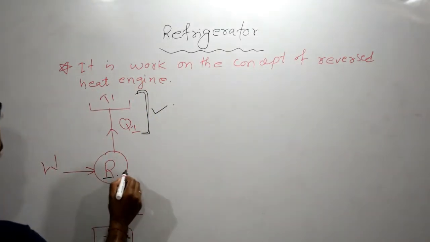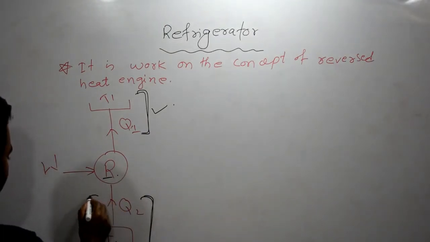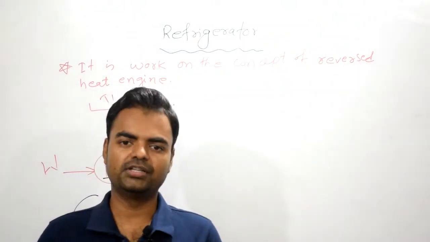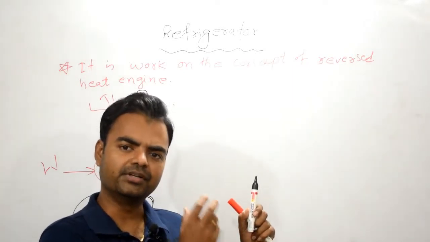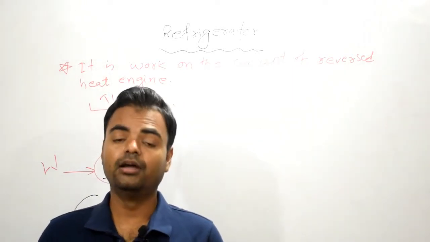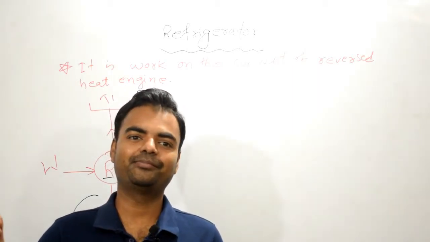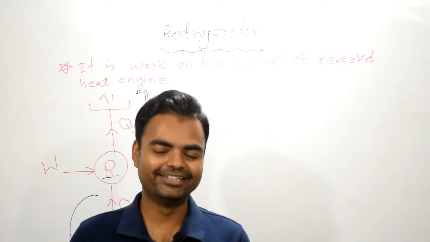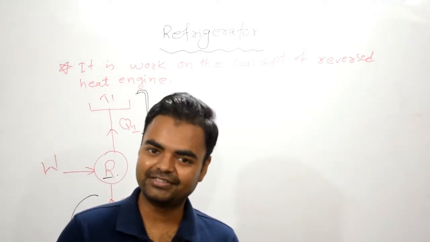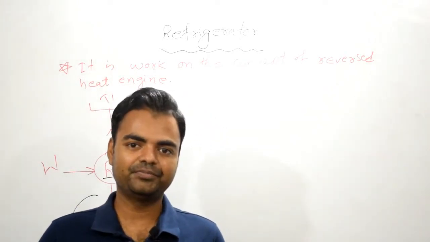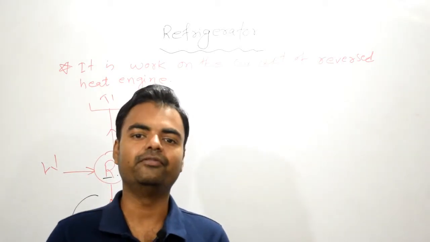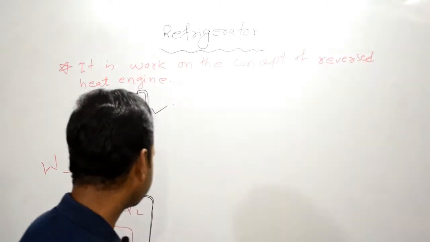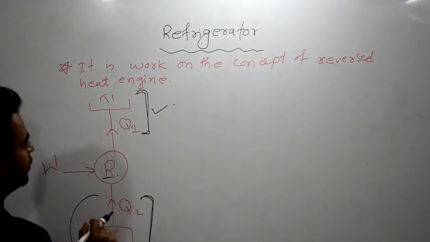Now, in case of a refrigerator, what is our desired effect? That is this one. That means our system must be colder than the surroundings. What is the meaning of this? The inside of the refrigerator must be colder than the surroundings, right? Yes, it is possible that somewhere the surrounding temperature is much colder. In that case, you don't require a refrigerator, you don't need to run it. Why were we using a refrigerator? Because the microorganisms in food will freeze, and then we can keep the food fresh for a longer time. Now let's come back to this topic.